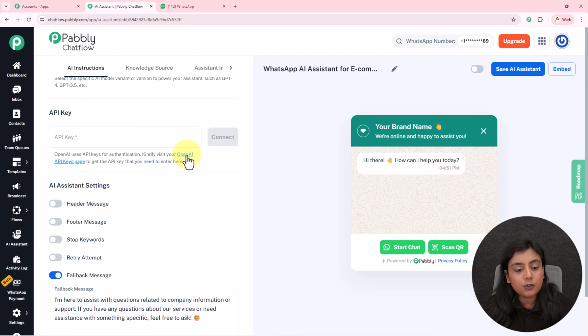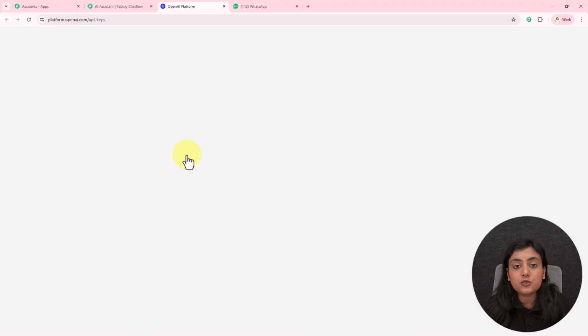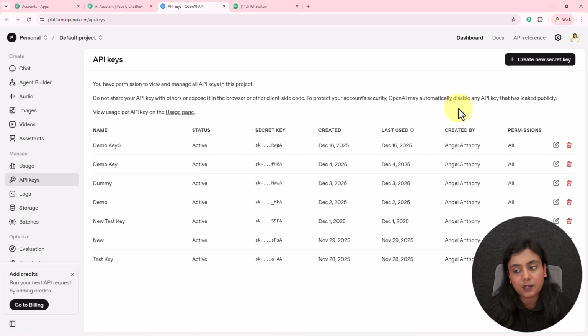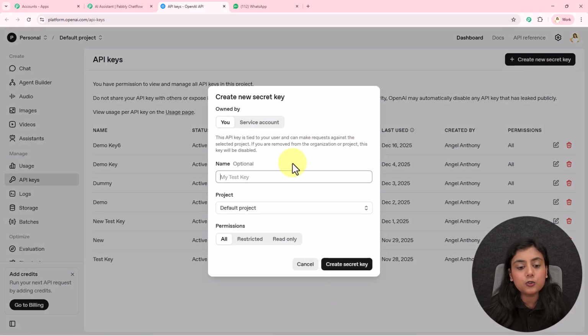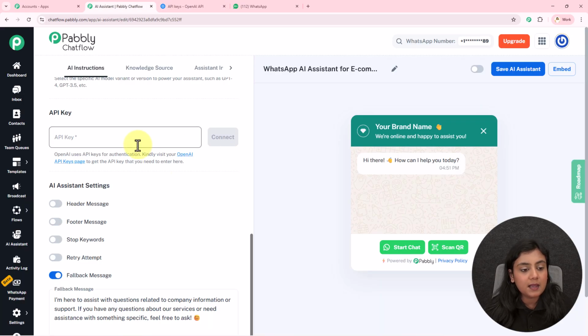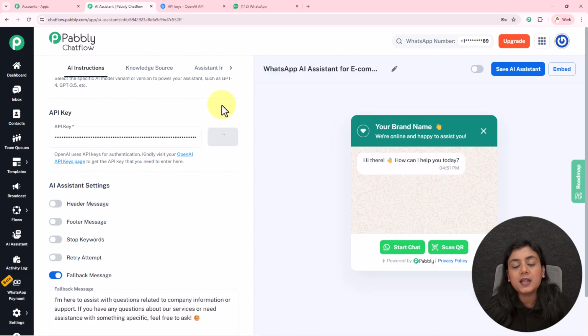Okay, I will go to this hyperlink, and that will take us to the API key section of our OpenAI account. It is a direct link that we have provided. I will generate the token from here. Let's suppose for the name over here, I will write it as best project. Select default permissions. I will give all the permissions and create the token from here. Simply copy this token and paste it in this API field and click on this connect button. This is how you create the connection of your OpenAI key and this AI assistant.